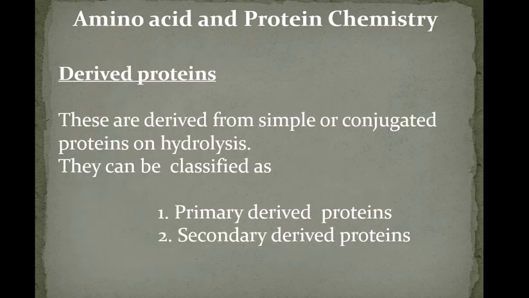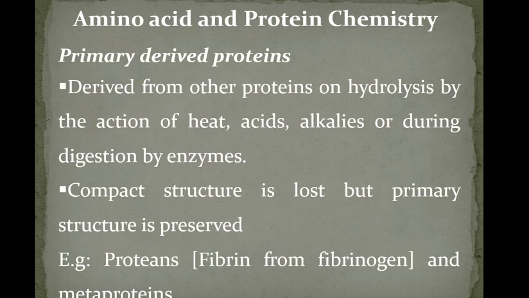Then the third type of classification in proteins is derived proteins. These are derived from simple or conjugated proteins on hydrolysis. They can be classified further into primary derived proteins and secondary derived proteins. Primary derived proteins are derived from other proteins on hydrolysis by the action of heat, acids, alkalis, or during digestion by the enzymes.